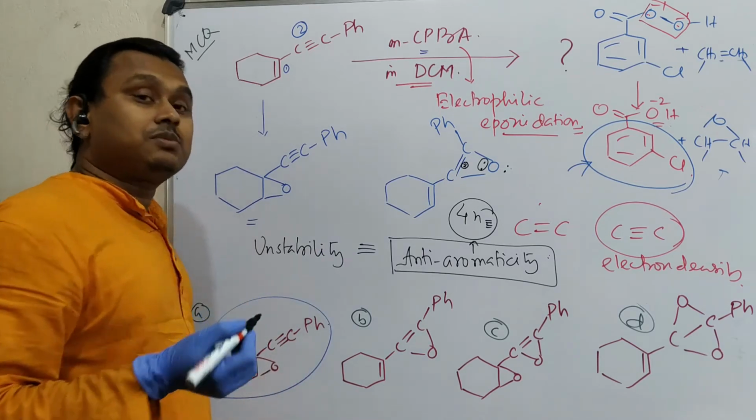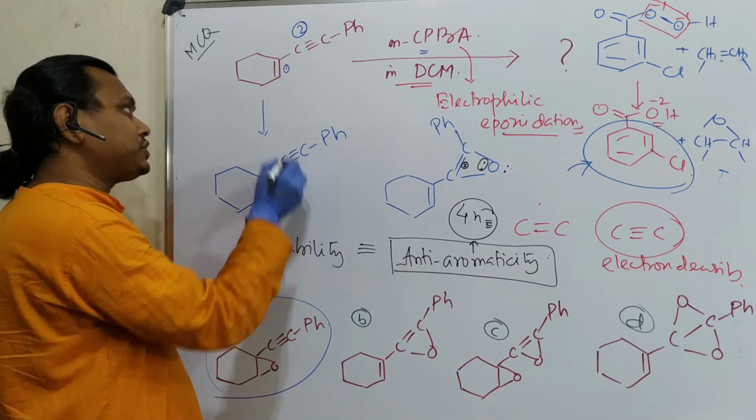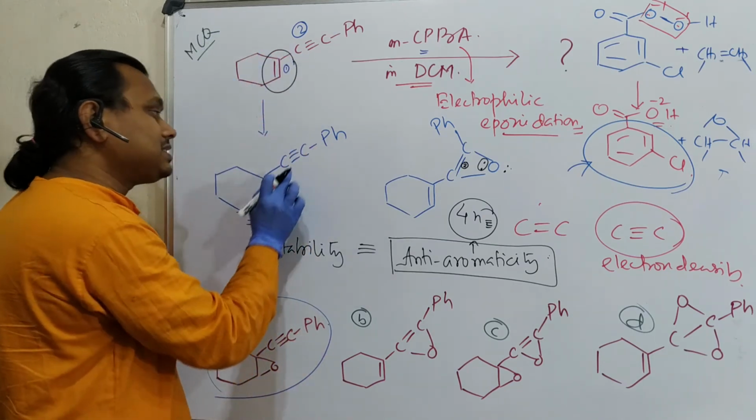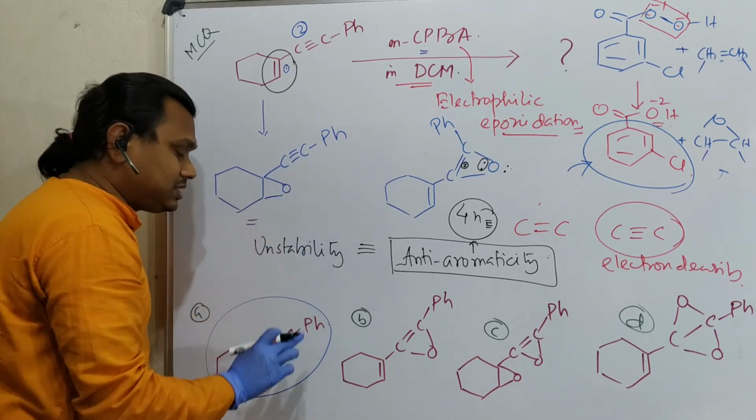So if it is unstable, why will it be produced? In comparison to that, it has an alternate option, that is epoxidation on the double bond. So that's why the reaction will happen. This will not happen here, although this is more electron rich. Okay, so this is the overall answer.